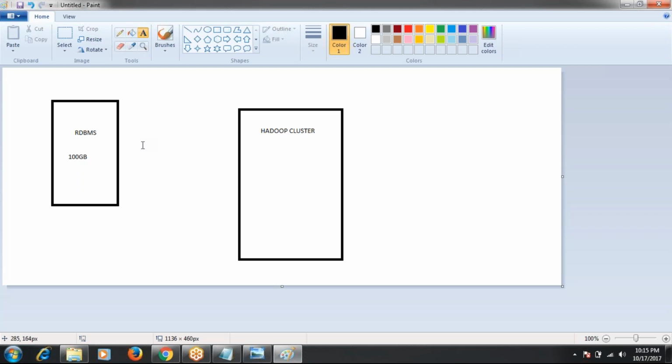Then further step, what will we do? Yeah, Mukta, any idea? We will make blocks of 64 and then give our application to it and then assign to each slave. That will be taken care of by the master, right? Yeah, that will be taken care of by the master machine.